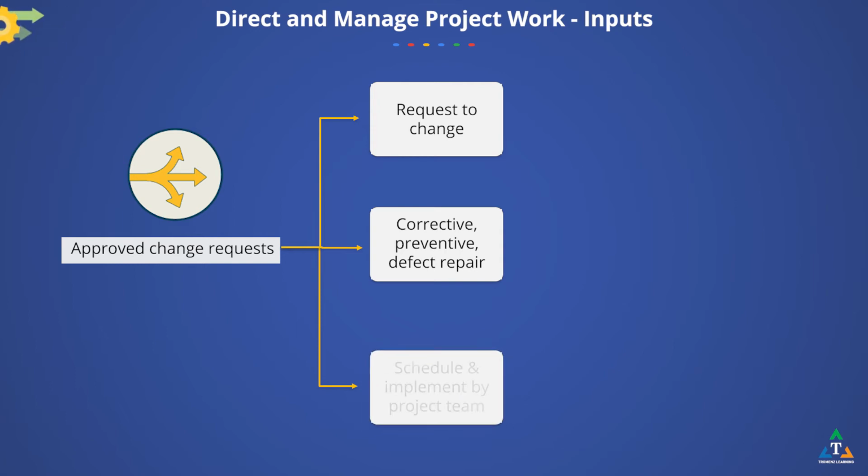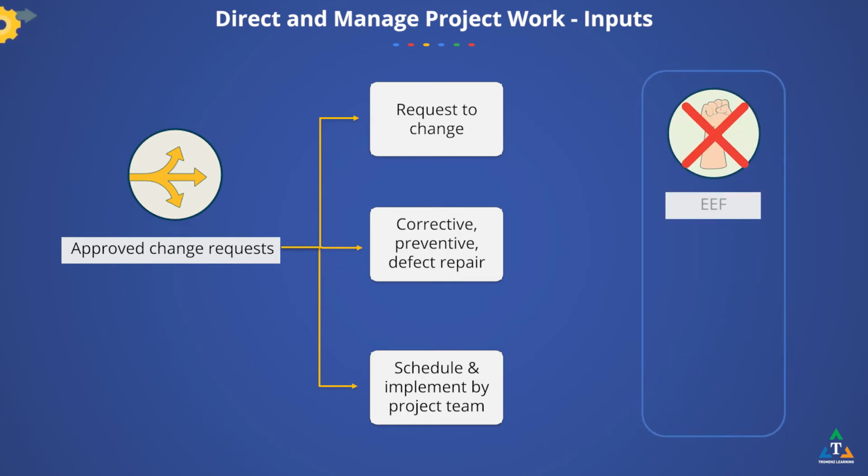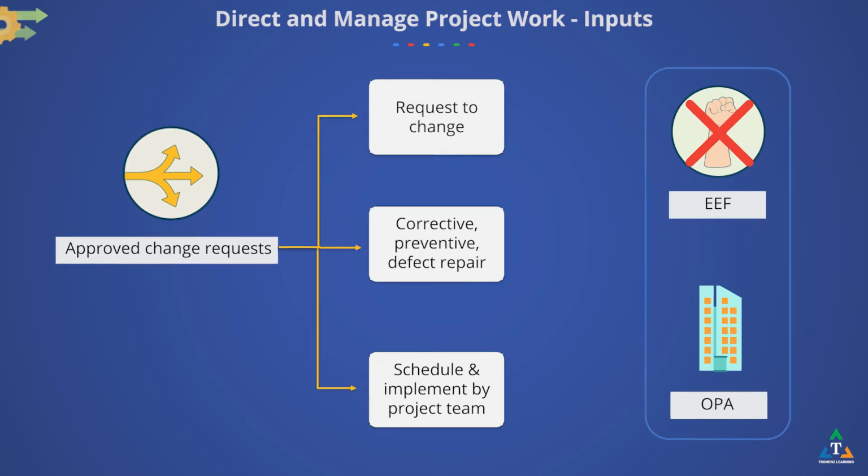Approved change requests are scheduled and implemented by the project team and can impact any area of the project or project management plan. The enterprise environmental factors and organizational process assets can also influence this process. In the next screen, we will discuss the tools and techniques used for executing the project.